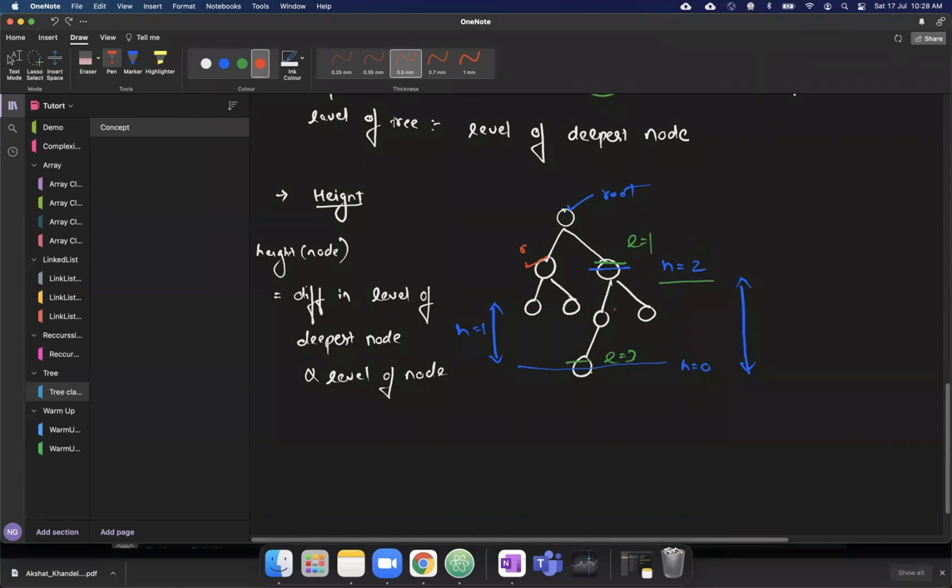It is very important because while solving problems, it makes a lot of difference. It's a bit tricky to understand height, but we will be more clear when we solve problems around it. And the height of the tree is the height of the root. Height of tree is height of root.